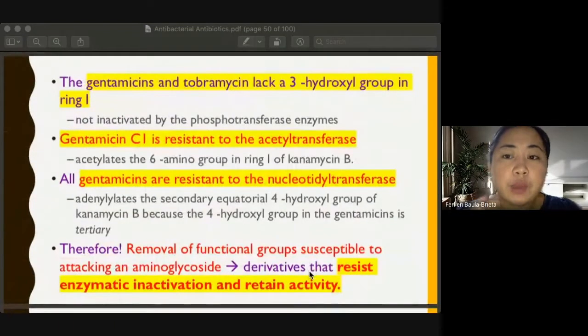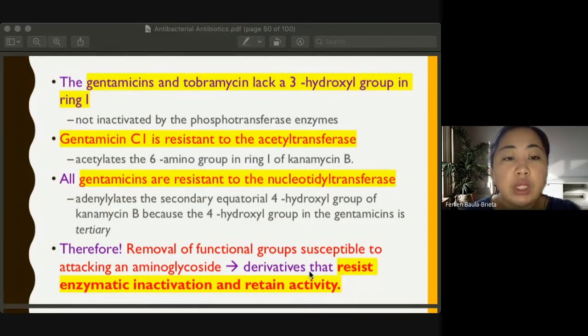So these are specific examples per drug, how they overcome this enzyme, or how they overcome this inactivating component of the bacteria. So there are things that I have mentioned already in the previous slides, but an additional is for gentamicin and tobramycin. So gentamicin and tobramycin, they lack 3-hydroxyl group in the ring 1, so that it will not be inactivated by phosphotransferase.